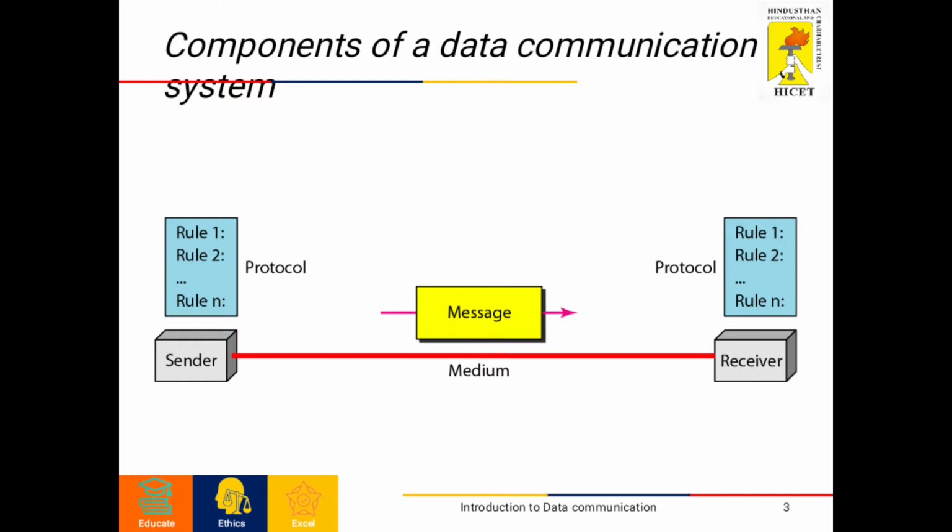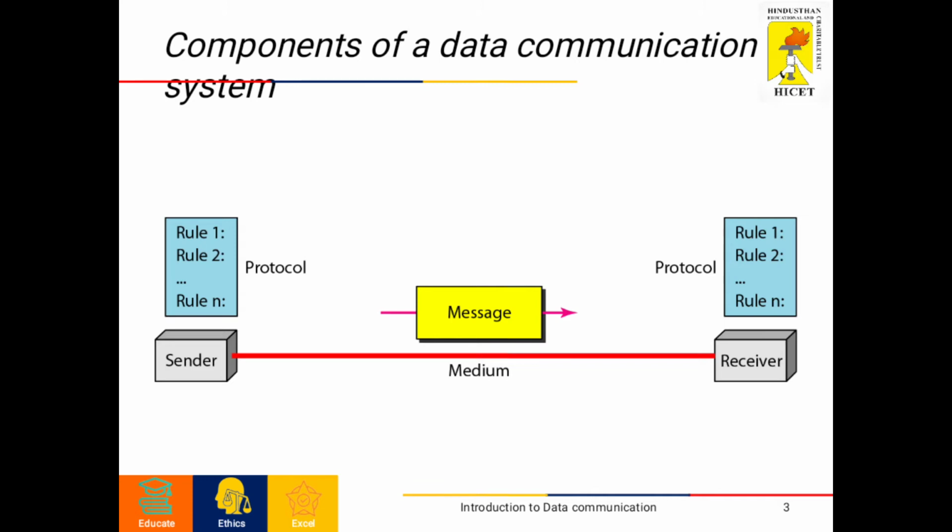The fourth one is the transmission medium. The transmission medium is a physical path through which the message travels from sender to receiver. As I already told, it may be either wired or wireless. Wired media include twisted pair cable, coaxial cable and fiber optic cable, and wireless uses radio waves. The last one is protocol. A protocol is a set of rules that govern data communications. Without a protocol, two devices may be connected but not able to communicate.